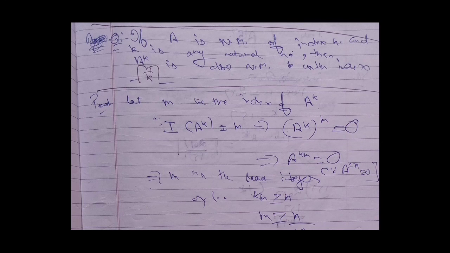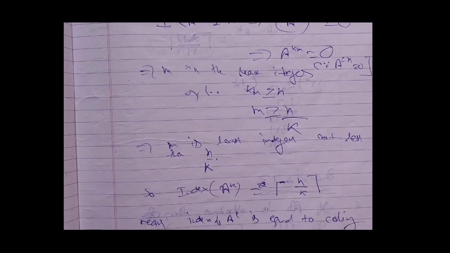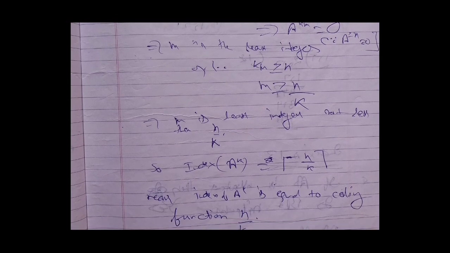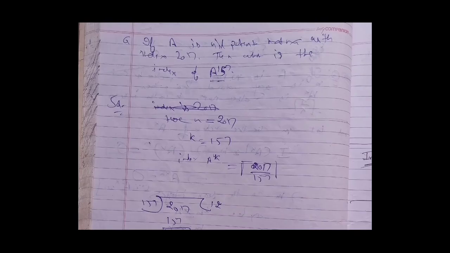Now it is given that A is a nilpotent matrix of index n, and from the definition of index we know that km will be greater than or equal to n, which implies that m will be greater than or equal to n divided by k, which implies that m is the least integer not less than n divided by k. So it means that the index of A raised to the power k is equal to the ceiling function of n divided by k.